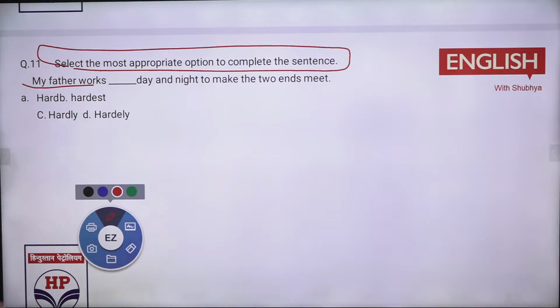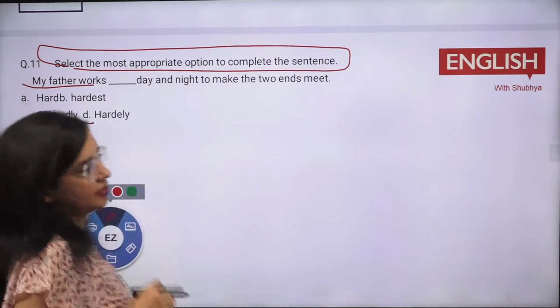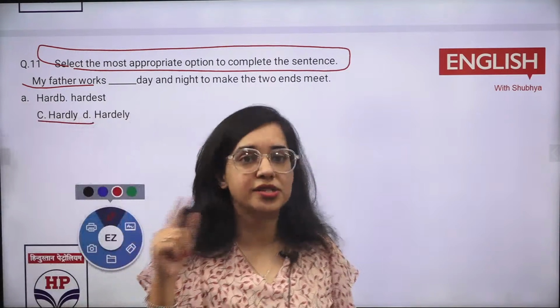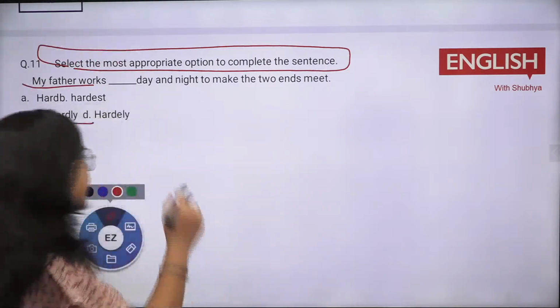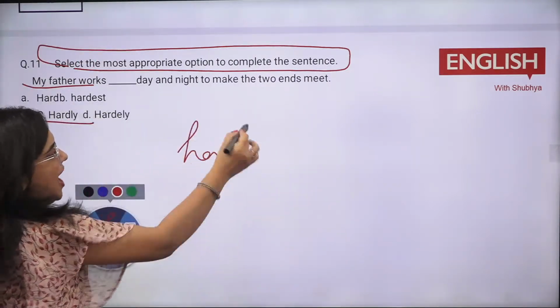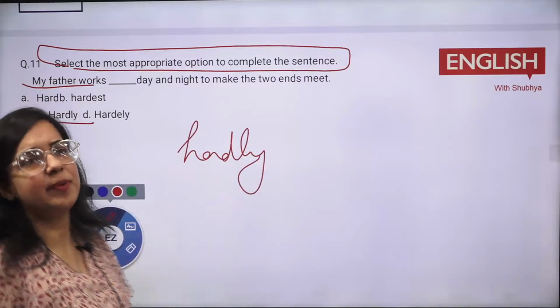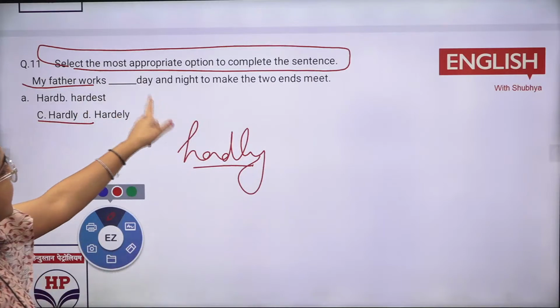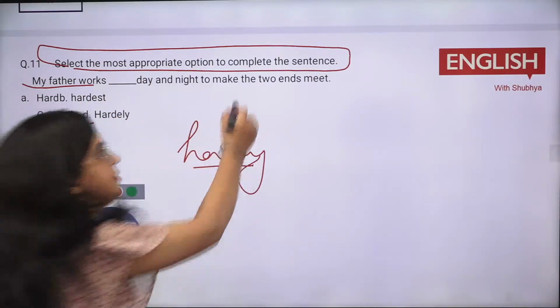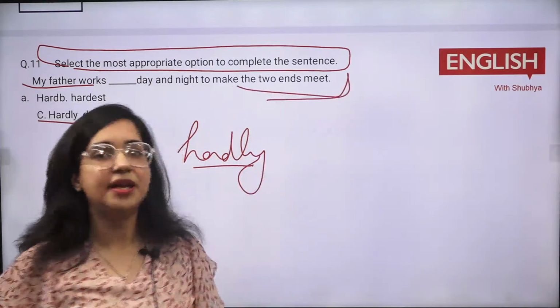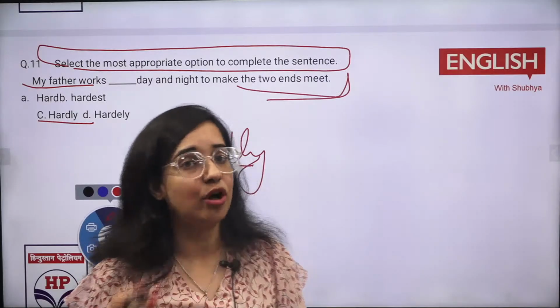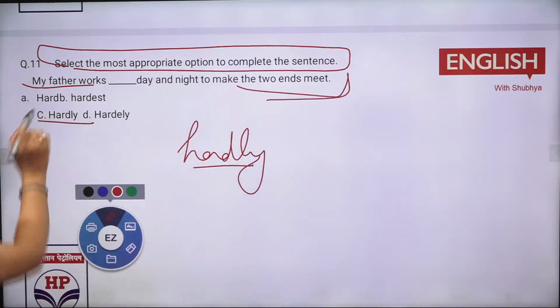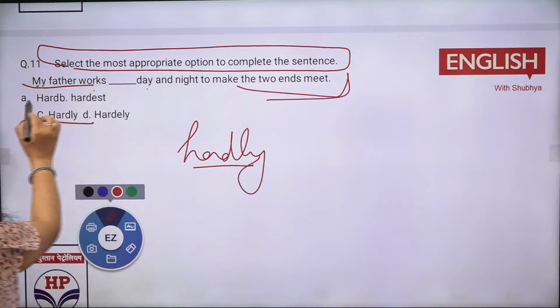देखो, अब पता क्या है? Hardly is a negative term. That is also I discussed in one of the rules in your PPT and assignments. Hardly होता है, hardly कोई काम करता है. जब hardly वो पढ़ता है. That is a negative term. So my father hardly works day and night to make two ends meet. Two ends meet होता है कि कोई भी खाने पीने आपको रोटी provide करने के लिए भी वो बहुत मेहनत करते हैं or something like that. So that is my father works hard day and night.